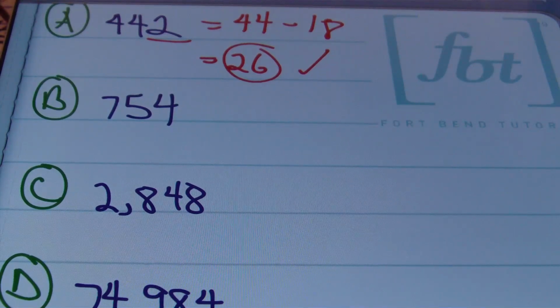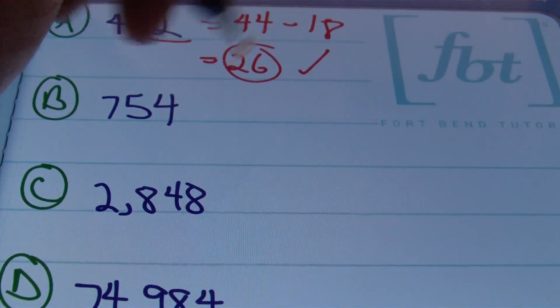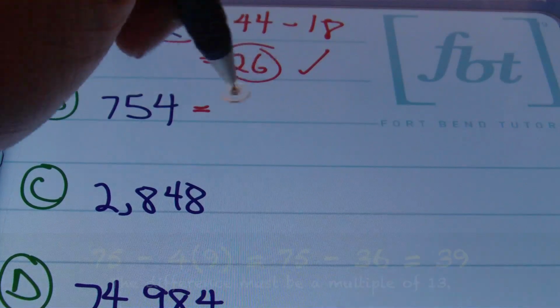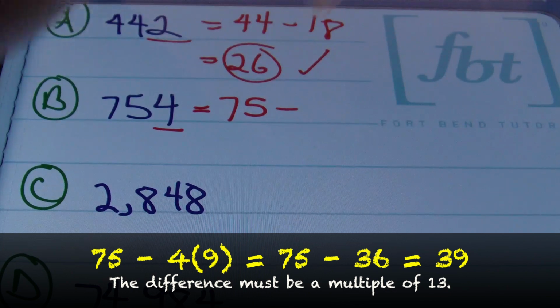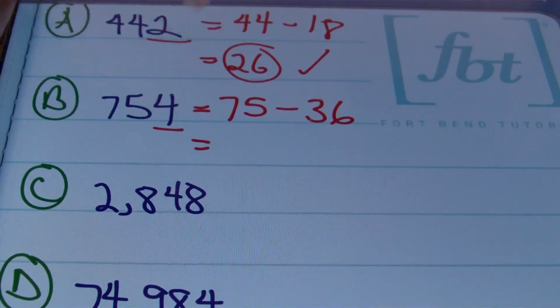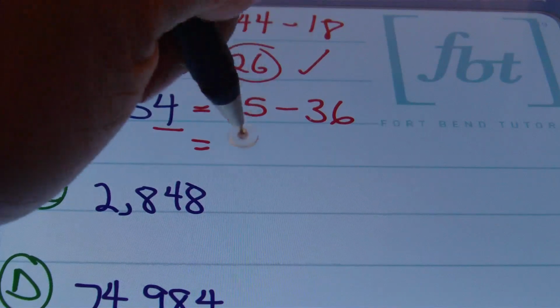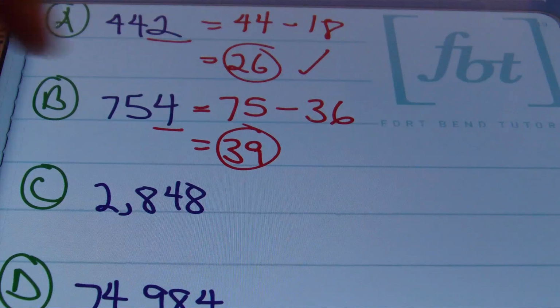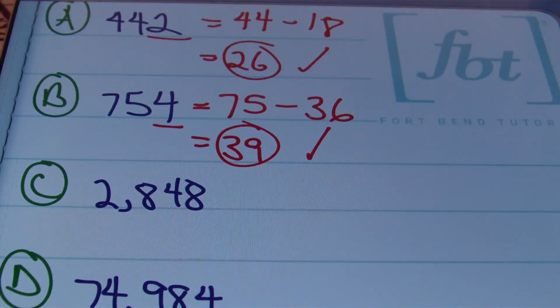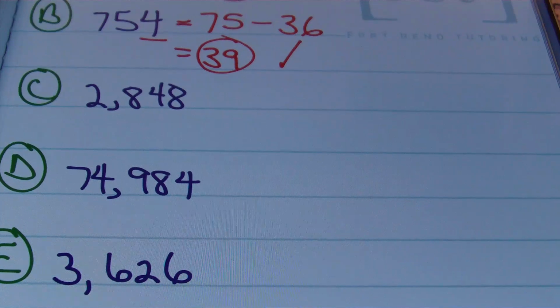All right, 754 is the number that we're checking for divisibility by 13. I'm going to start out with 75 minus the last digit times 9. So 4 times 9 is 36. 75 minus 36 is 39. Well, is 39 divisible by 13? It sure is, because 13 times 3 is 39. That works. So what do you think about this rule so far? Pretty neat, huh? I like it. Wish I would have known this a long time ago.